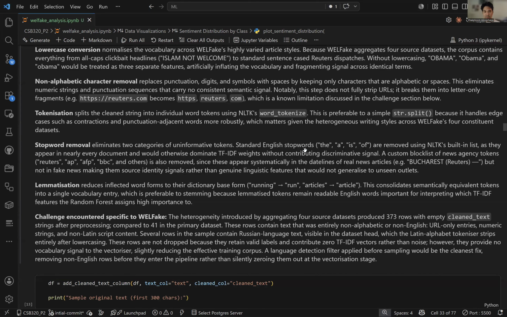There's a little nuance in here. When I ran it the first time, I found that Reuters had the highest effect on the training for the model, and I realized that Reuters is a news source, so I had to effectively remove all the news sources that I could think of during the cleaning process.